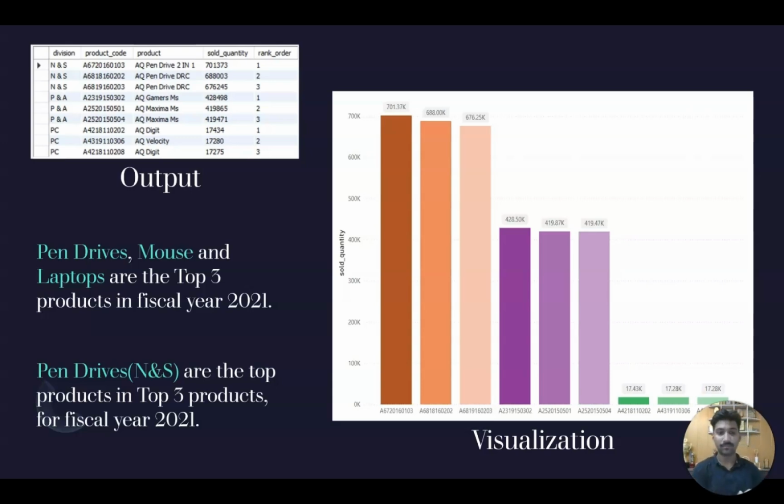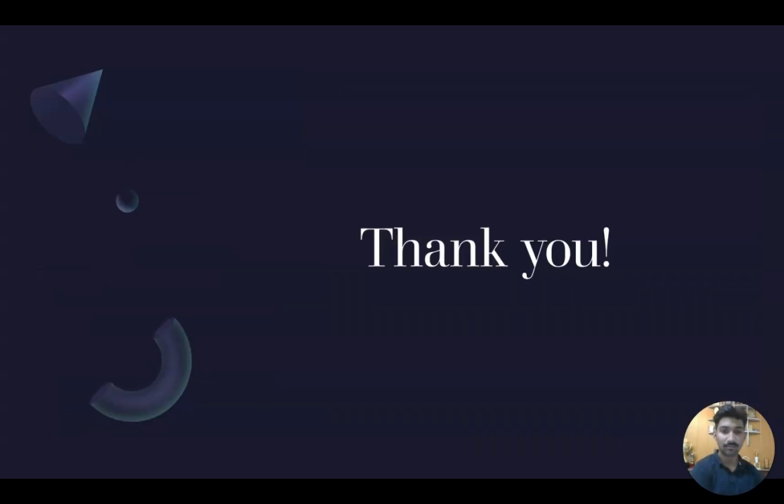And on the right, you can see in the visualization how different product codes have sold how much. Okay, all these values are in millions, but just for better numbers, I have shown them in thousands. So this was our last request.